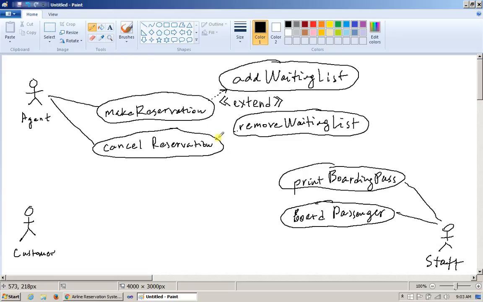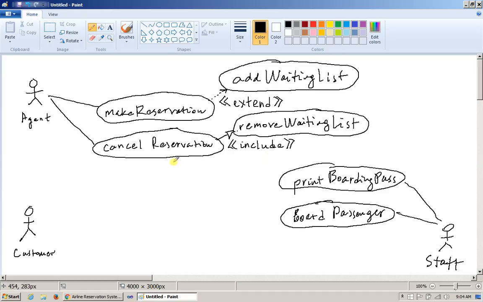I will use the arrow that looks more like inheritance with the hollow triangular arrowhead, and I will still annotate it, but this time say "include." Include is more powerful than extend. Extend is just optional, and include is mandatory, right?